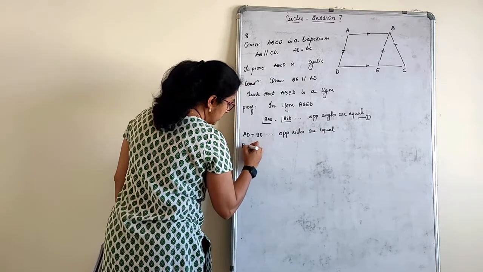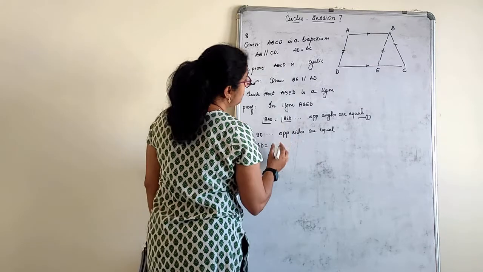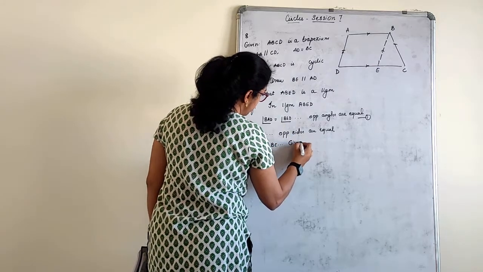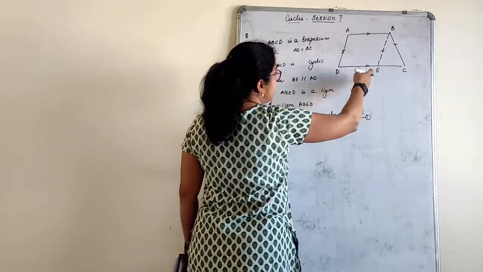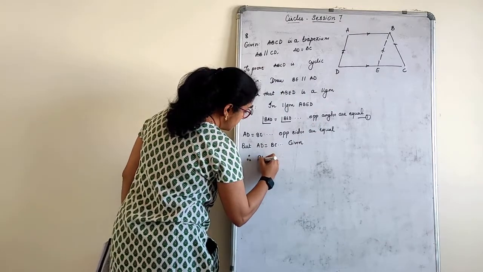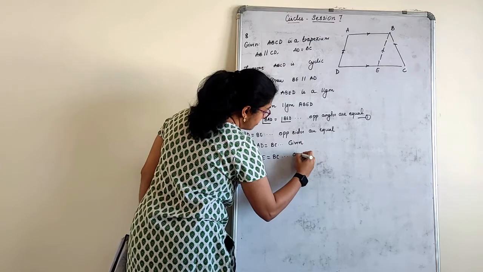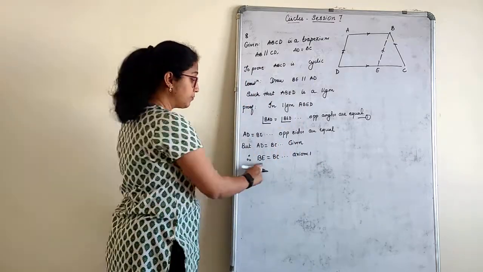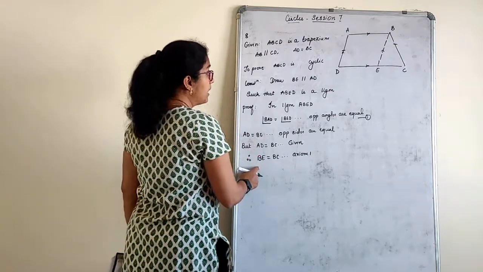But what is AD equal to? AD is equal to BC, given. Therefore, AD is equal to BE, AD is also equal to BC, therefore BE is equal to BC. Axiom 1: things equal to the same thing are equal to one another. From this, can I write the corresponding angles which are equal?